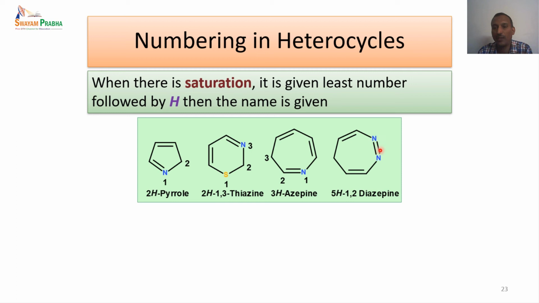So 2 nitrogens are there, so we have di, and these are nitrogens, so we have az, and this is a 7-membered ring. Like hepta, we have ep, and this is a nitrogen heterocycle ending with ine. That way we can give the name for this compound as 5H-1,2-diazepine. So these are all the ways by which we can number the various heterocyclic compounds.